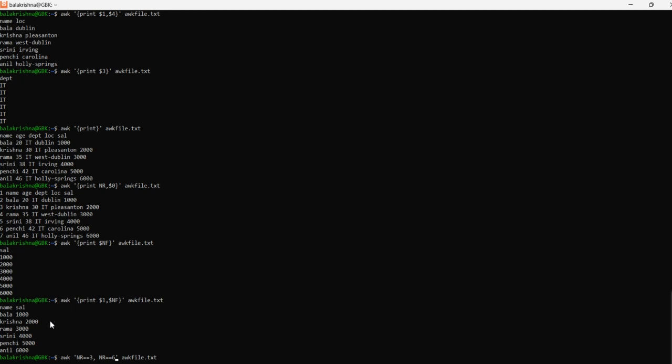NR equal to 6 we have to specify, and then let's print NR comma $0, and then close the curly braces.